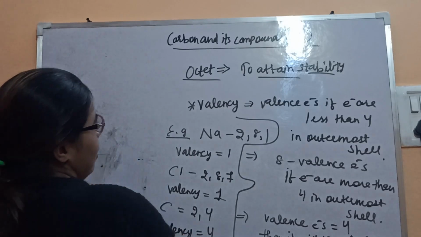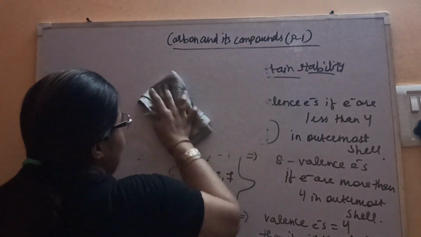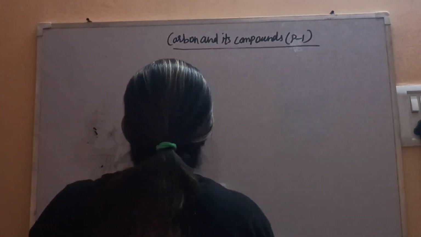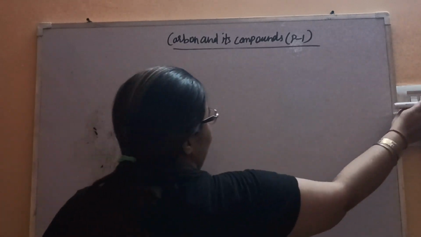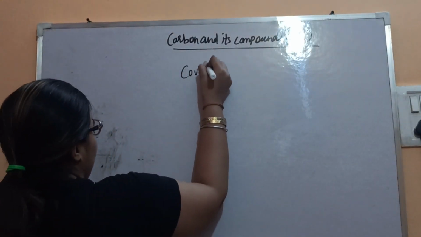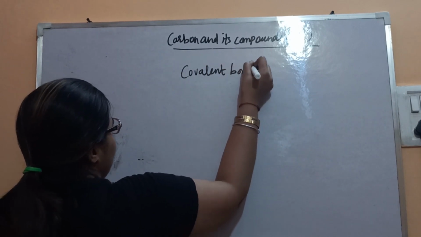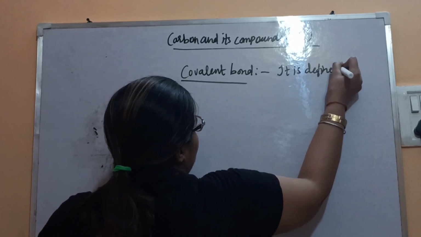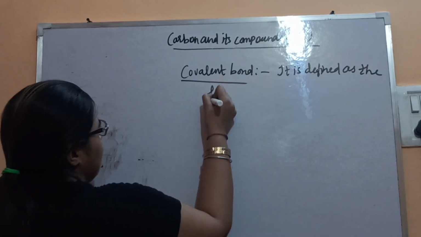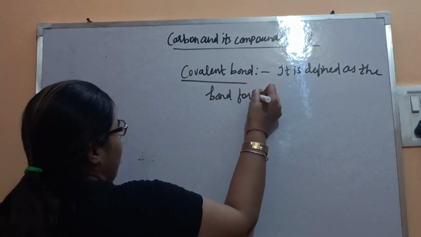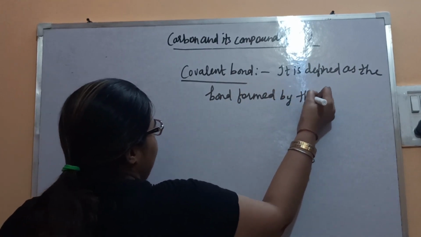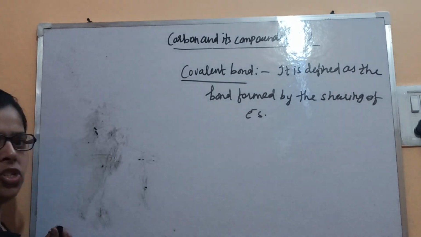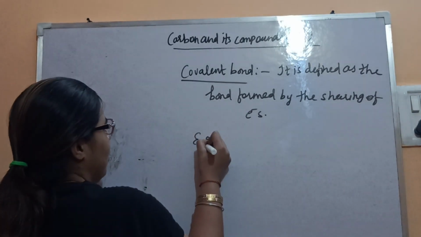So this is all about 9th standard that I have discussed. Now we'll come to our chapter, the covalent bond about carbon. Covalent bond is defined as the bond formed by the sharing of electrons. Sharing of electrons, for example, like HCl.